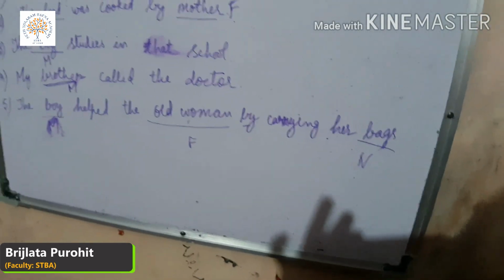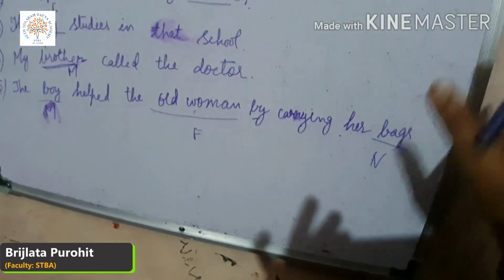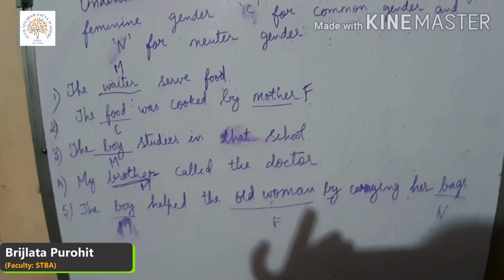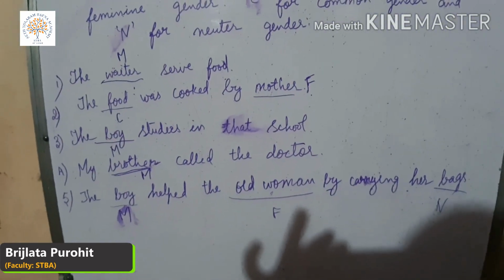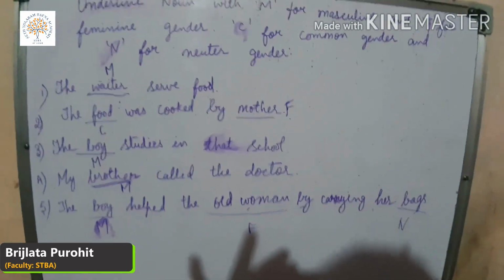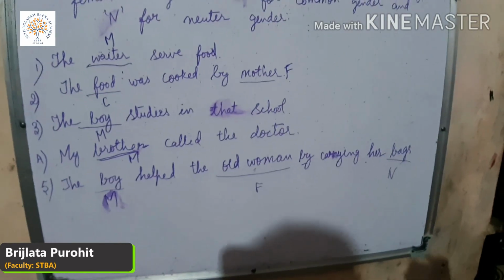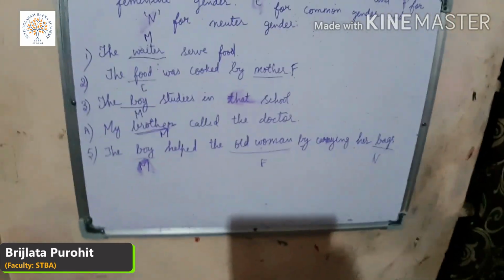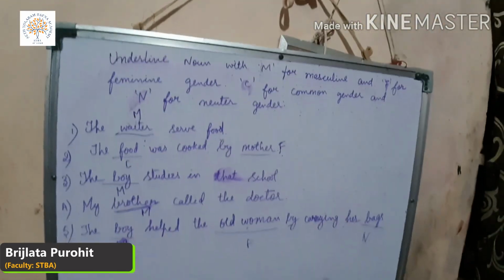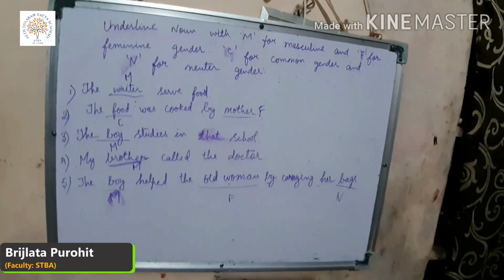Okay, students. So these are the four kind of gender: masculine, feminine, common, and neuter. Masculine stands for male species. Feminine stands for female species. Common stands for both male and female. For example, doctor, teacher, pilot, police, driver, like this. And neuter means non-living things.